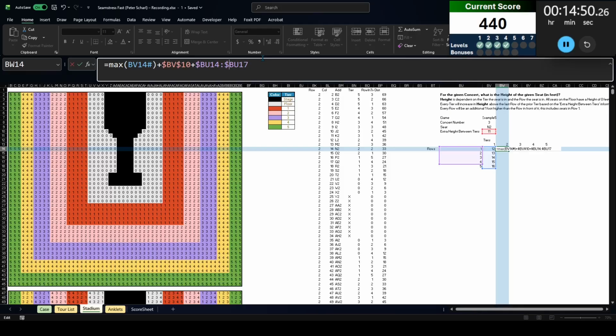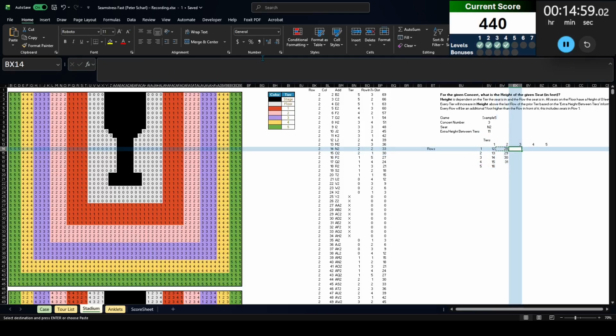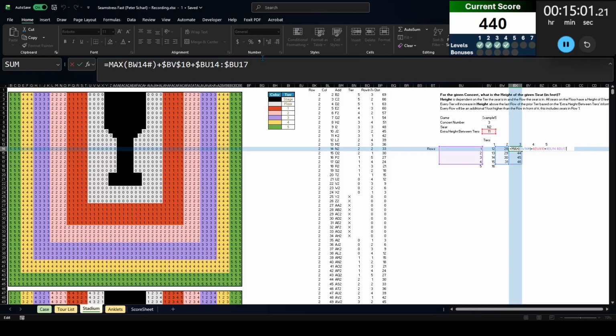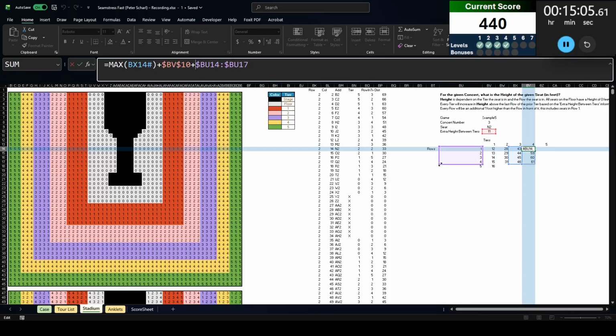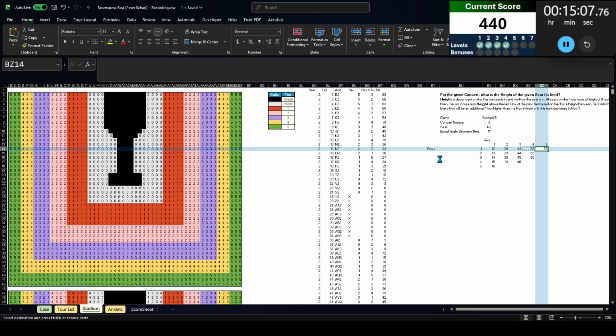So I'm going to keep that column there. Yeah, the rows don't matter so much. Yeah, that should work. Tier 3 is also 4 rows, so now I can check if my locking is working. That looks like it's working. Tier 4 is 3 rows, so I'm going to take this up to 3. And then tier 5 is also 3 rows there.